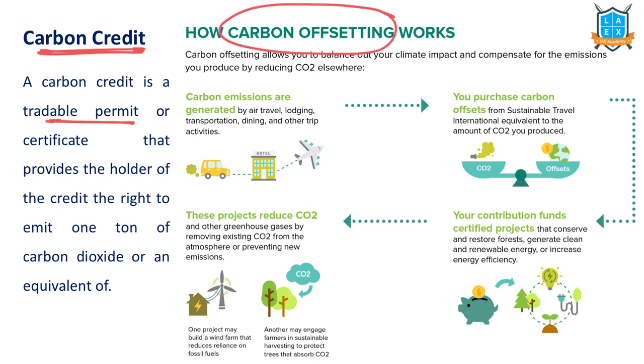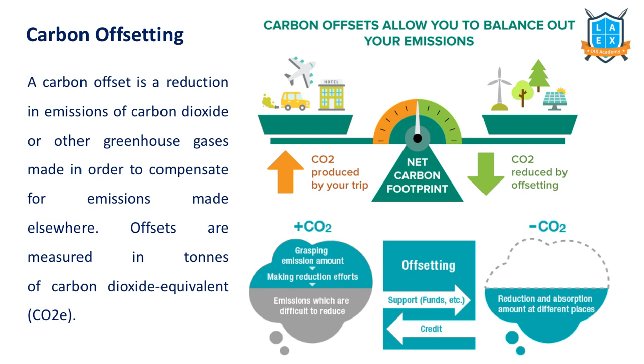Offset means, let's say this particular country overall produced more CO2 emissions. But this other country went for renewable energy and other sources.